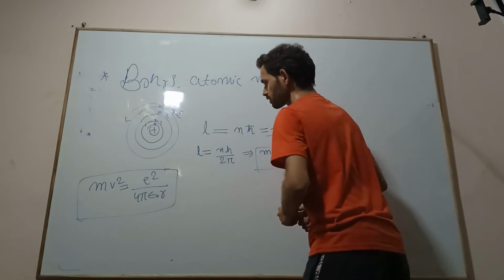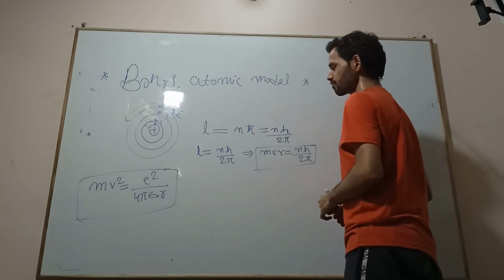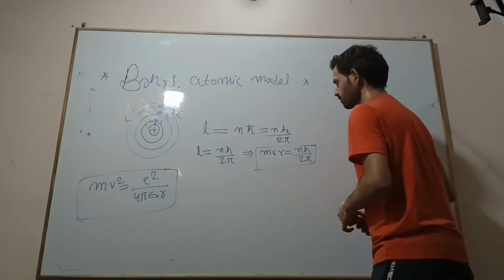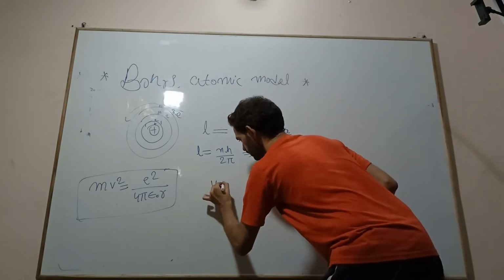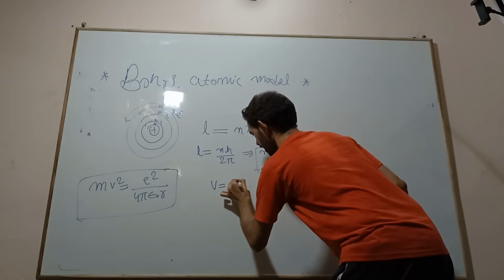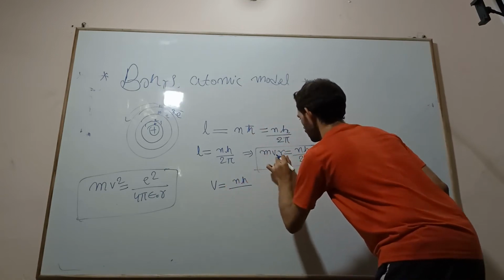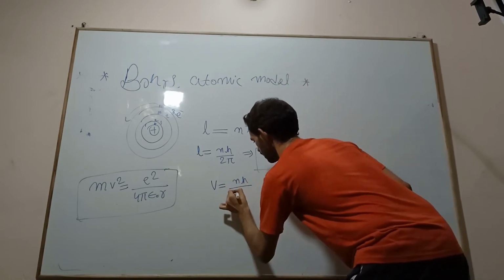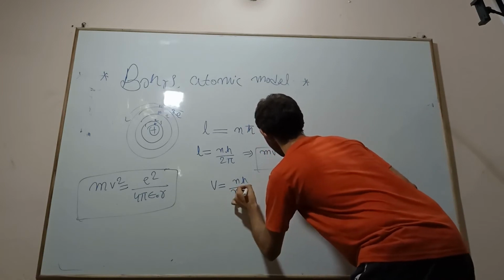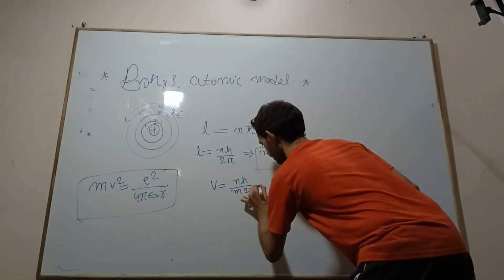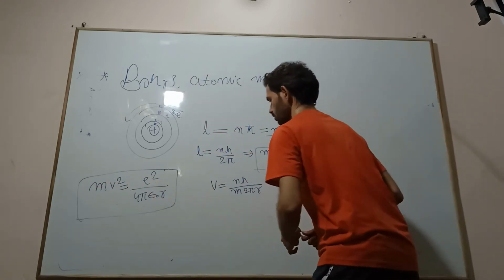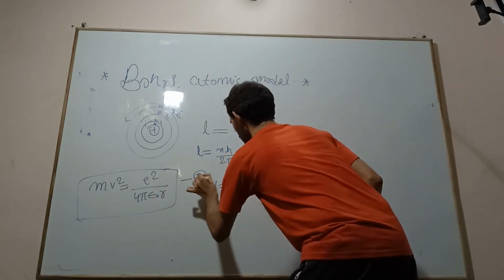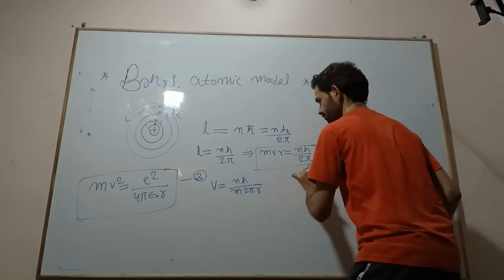Now we will calculate r from here. First calculate the value of v: v is nh divided by m 2 pi r. Let us say this is equation number 3 and this is equation number 4.